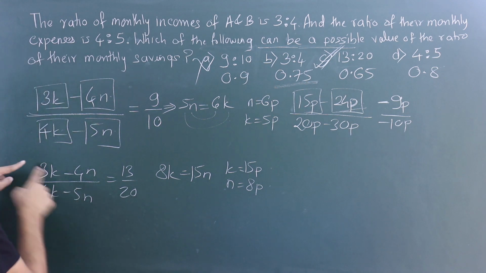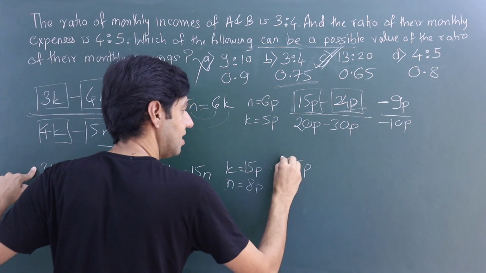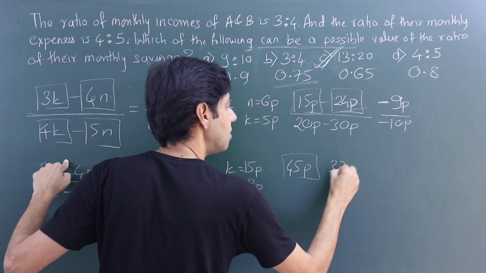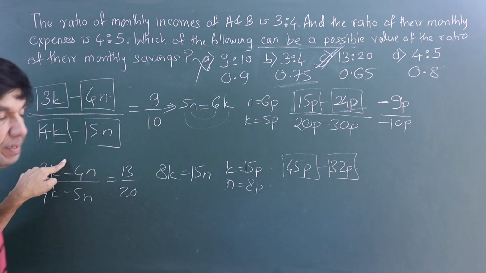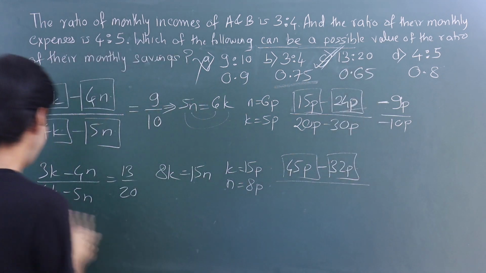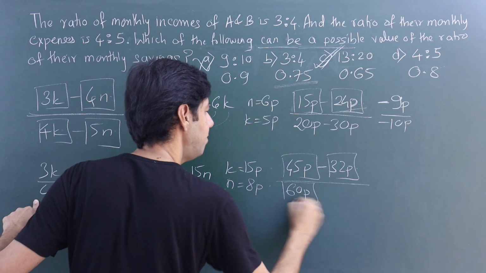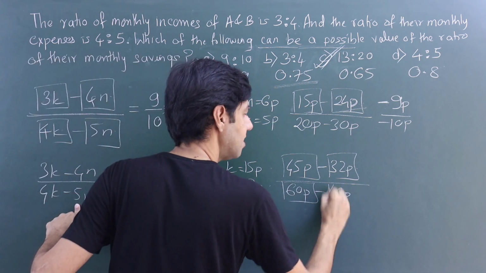Okay, rewriting the numbers, 3k, 45p is the income of the first. 4n, 4 into 8, 32p. So is this fine enough? Yes. From 45p he can spend 32p. Okay, and the leftover will be 13p, right? If you check the denominator, 60p income. If you subtract 5n, 40p, this is also fine.